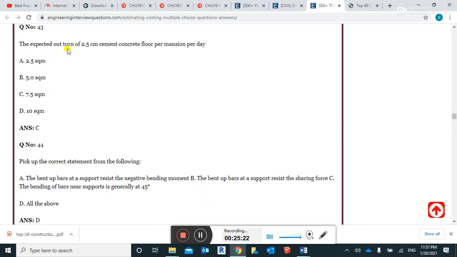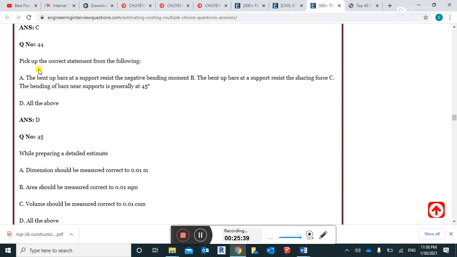The expected outturn of the 2.5 centimeter cement concrete floor per mason per day is 7.5 square meter. Right answer. Pick up the correct statement for the following.